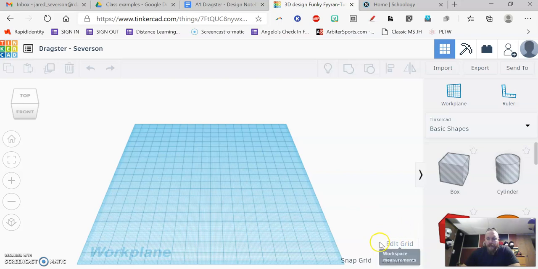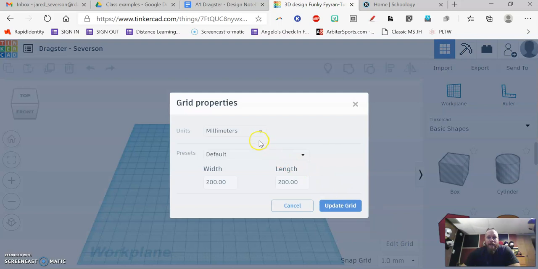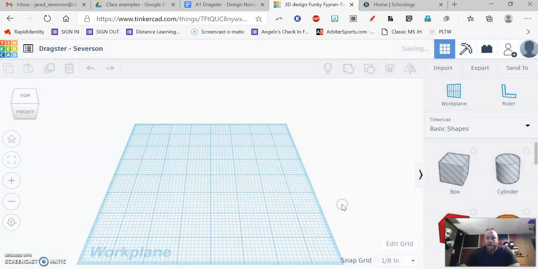So we're going to click on this button down here at the bottom that says Edit Grid. When I click on Edit Grid, I'm going to go to Units, Millimeters, and you see there's inches and bricks. Well, we're measuring in inches, so we want to choose inches. Don't worry about the width and the length, that doesn't matter. That's just the default. We want to click Update Grid.